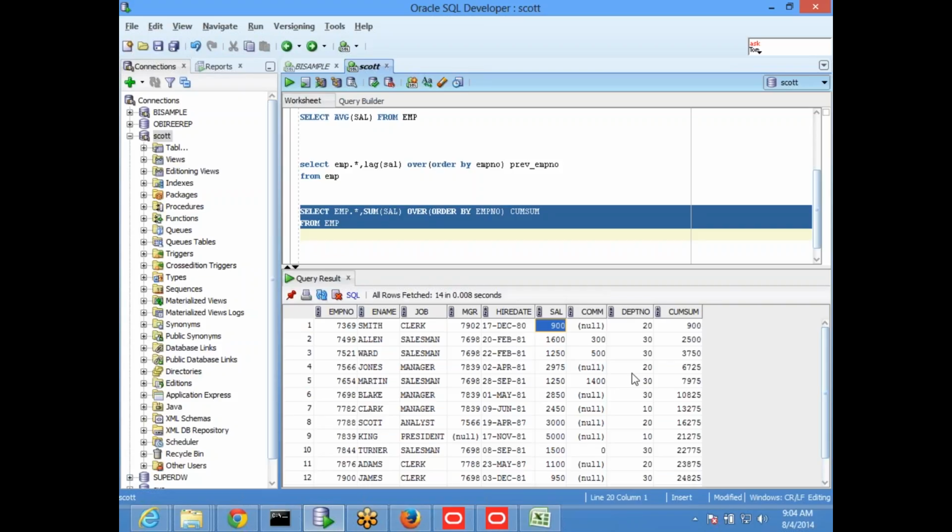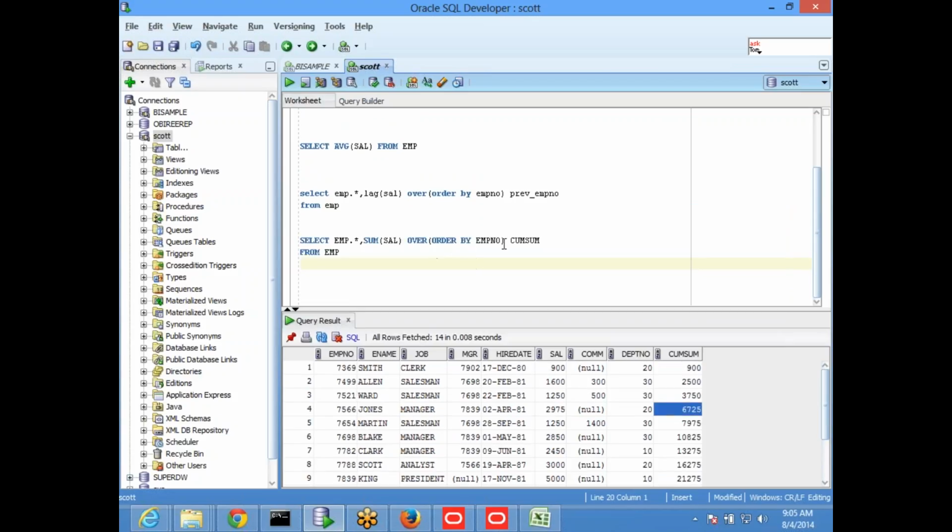So 900, 1600. So this is 2, this is 3, this is 4. If I remove this order by, it will become a level based measure, total sum. Since we have put order by in the employee number order, it will take the previous sum. But if I don't keep order by, it will become a whole sum. We have anyway seen that. Okay.